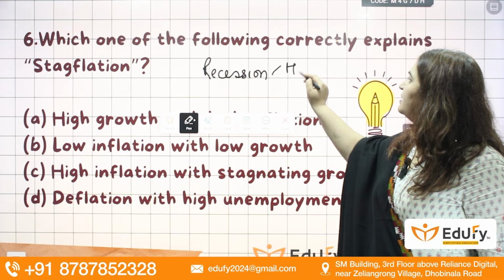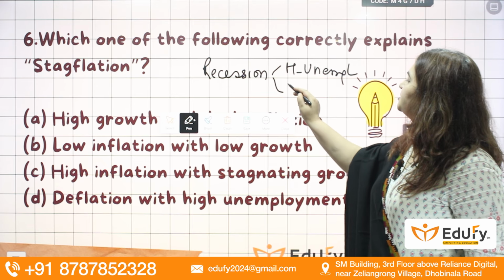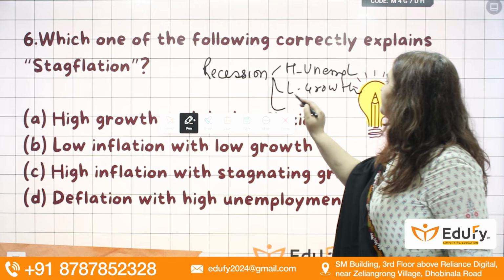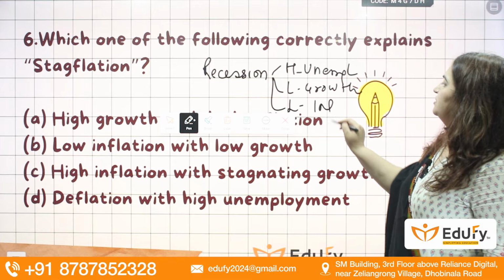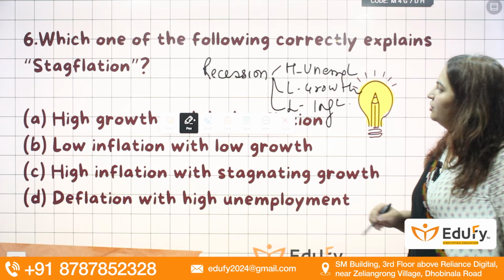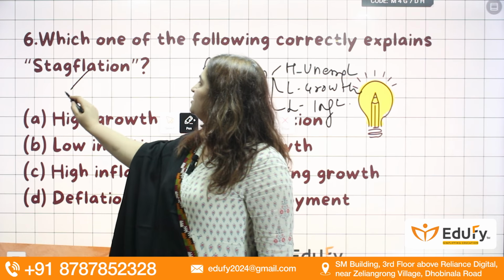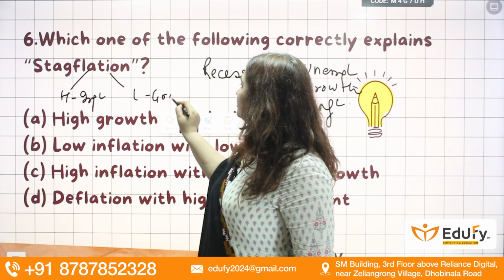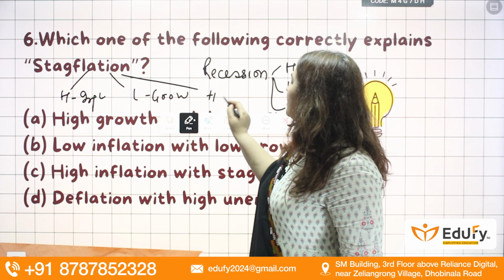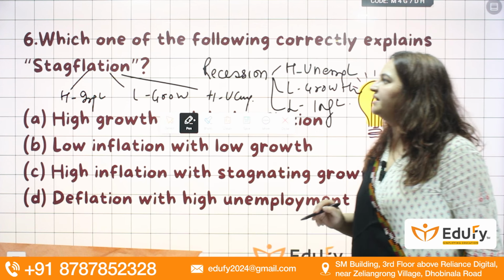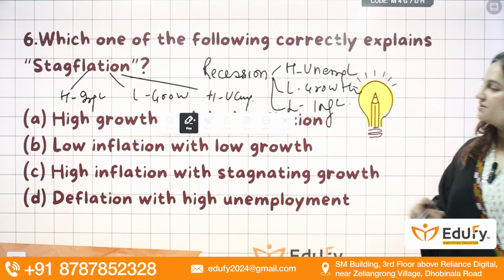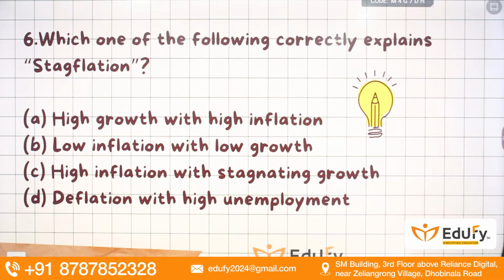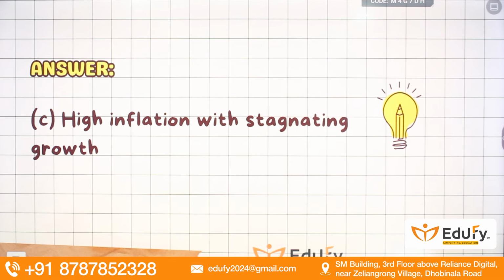In recession, we have high unemployment. In recession, we have low growth. In recession, we have low inflation. Inflation is also very low. Okay, but in stagflation, there is high inflation, low growth and high unemployment. Okay, that is the difference between stagflation and recession. Fine. So the answer here will be C, high inflation with stagnating growth.